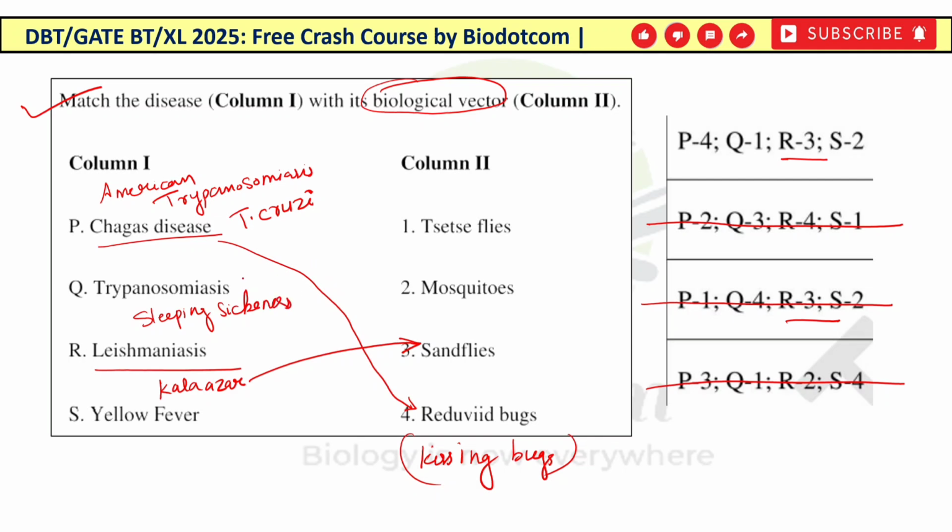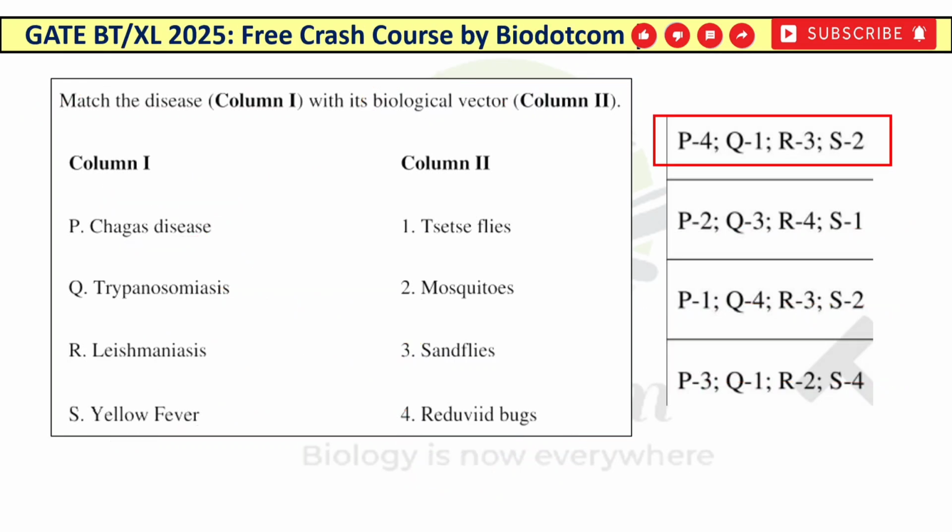So this is caused by the bite of tsetse fly. यानी Q का first. तो Q का first कहाँ है? यहाँ है. Now yellow fever. Yellow fever is caused by the bite of the mosquitoes. So S का 2. So yellow fever is caused by mosquito. So the right answer for this question will be option A.